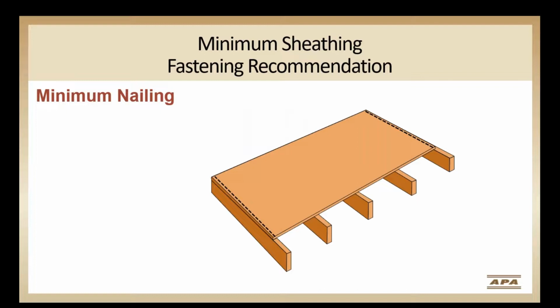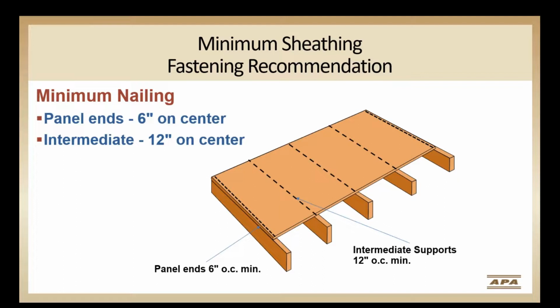Fastening of subfloor panels is an important detail, and based on APA field observations, often not done correctly and has been frequently identified as a source of problems with finished floor quality. Pay attention to APA nailing recommendations. Install subfloor fasteners 6 inches on center at the supported panel edges and 12 inches on center at the intermediate supports. But I'd also caution you to check local codes for increased nailing schedules, as they may be required in high wind or seismic areas.